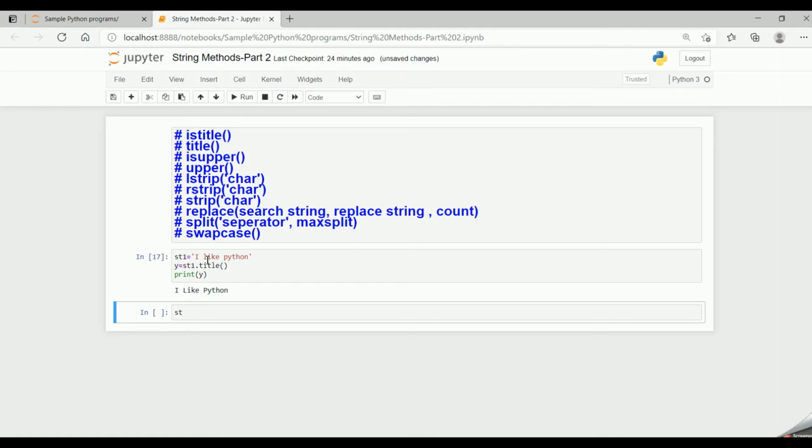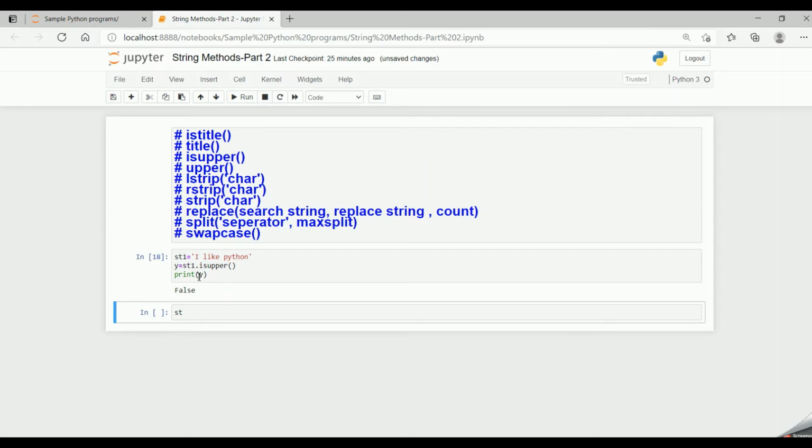Now if I say "I like Python" is present in my st1 and I want to check if it is upper, so if I give isupper, it returns the boolean value false because all the characters in the string are not in uppercase. Some of the characters are in lowercase, so it returns the boolean value false.